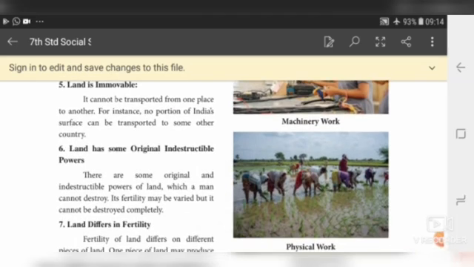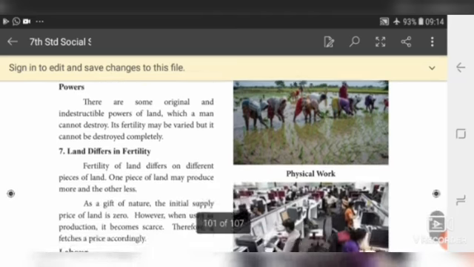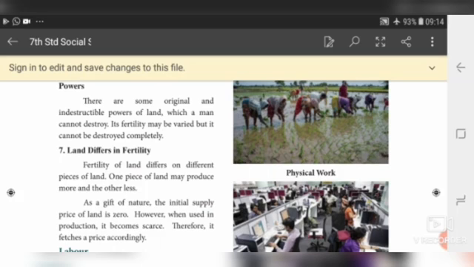Land has some original and indestructible powers which a man cannot destroy. Its fertility may vary. Land fertility may differ from one place to another, but we can't destroy it completely. Land differs in fertility. Some land gives more crops, some land won't give any crops. One piece of land may produce more and the other less.